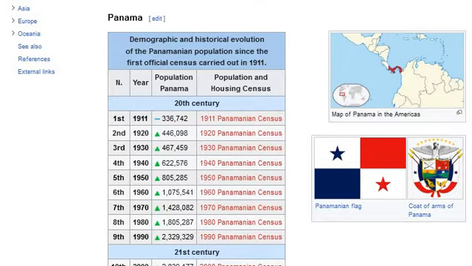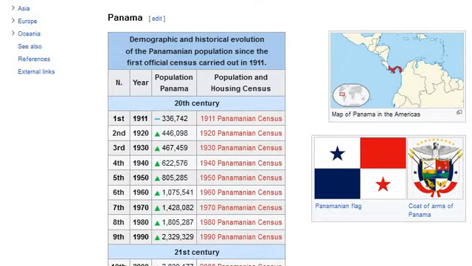First, 1911: 336,742. Second, 1920, increase: 446,098. Third, 1930, increase: 467,459.